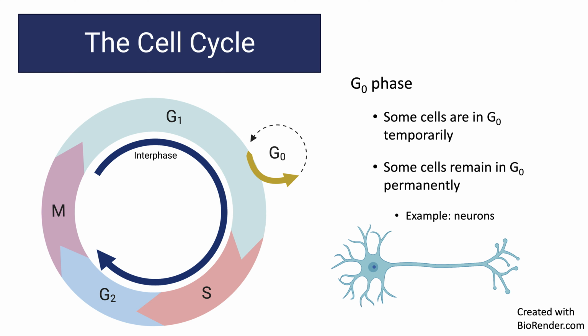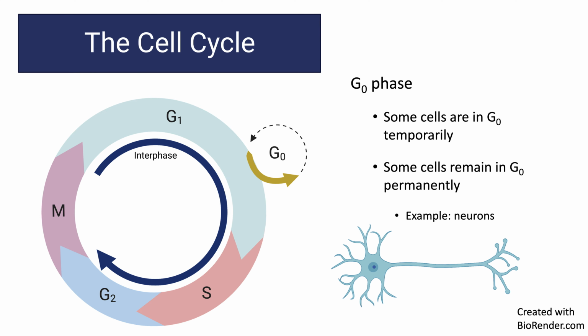Some cells enter G0 temporarily and then re-enter the cell cycle where they left off. Other cells will never re-enter the cell cycle. Now they are perhaps very active in other ways, metabolizing and performing whatever functions they're specialized for, but they're no longer going to divide, so they remain in G0 permanently. Examples of these cells include neurons and cardiac muscle cells. Very active cells, of course, with a very distinct function but no longer dividing. Sometimes we call these cells post-mitotic because they're not going to undergo mitosis again.